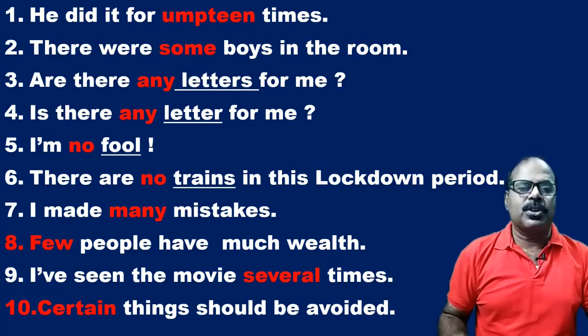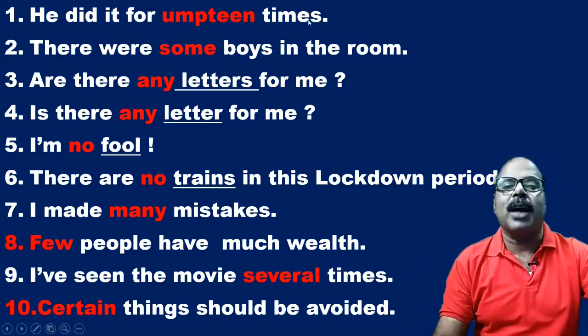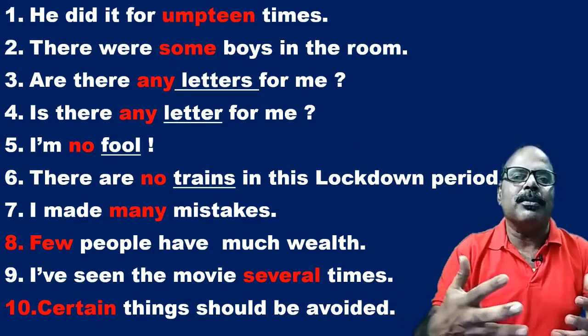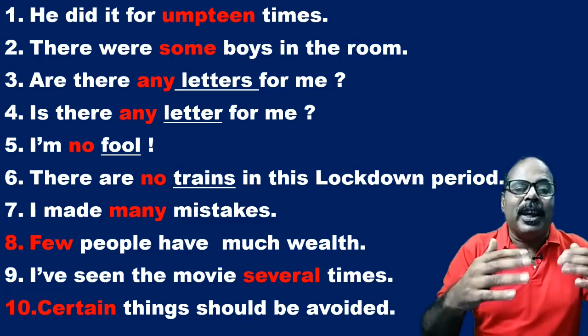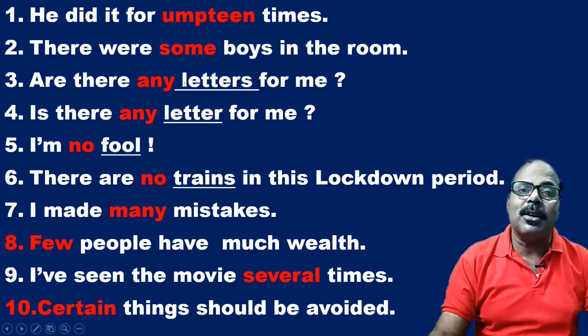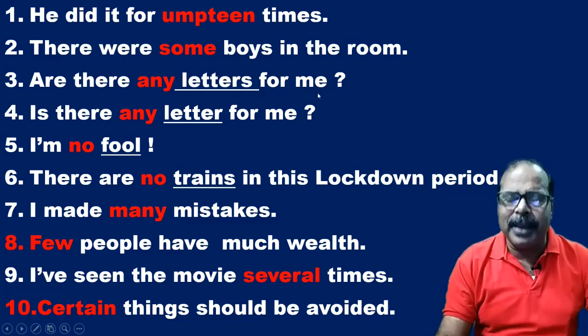Now, let us use them in sentences. He did it for umpteen times, for many times. I do not know exactly the number of times. There were some boys in the room. We do not know the definite number, but it denotes a number. Are there any letters for me?